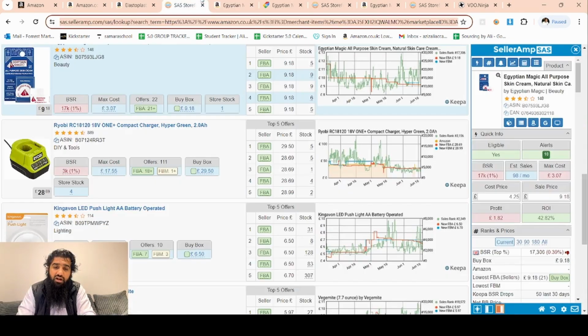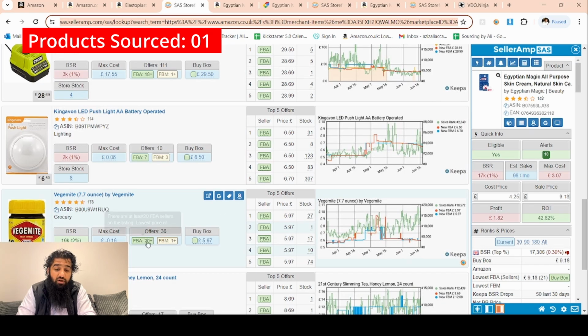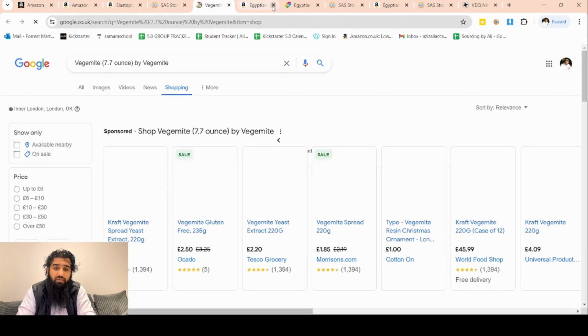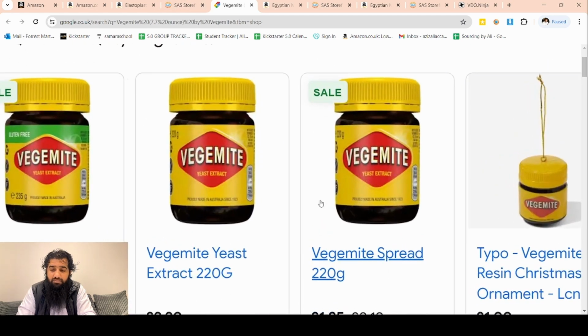So we haven't even finished our first store and we already found one product. Okay, we can look this one up because we got 20 plus sellers. So let's look this one up as well. Okay, so this one is available on Morrisons. It's available for 185. Let's make sure it's the same product.